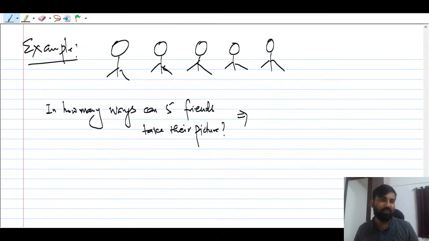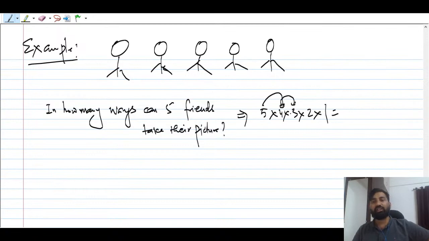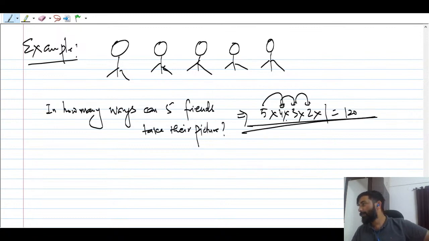You are always excited about taking pictures, but you don't know how many ways you can take pictures. What is that concept called? So in how many ways can 5 people take pictures? You will answer 5 into 4 into 3 into 2 into 1. It's a very big number. 5 into 4 is 20, 20 into 3 is 60, 60 into 2 is 120. It turns out 120 ways are there.